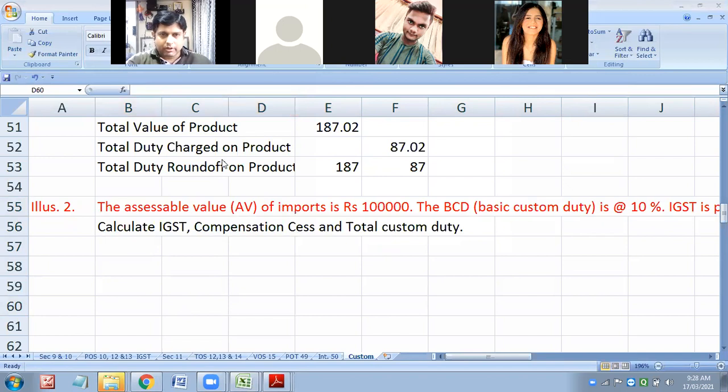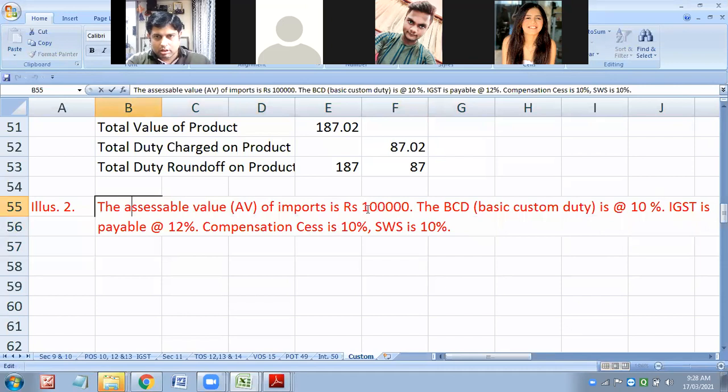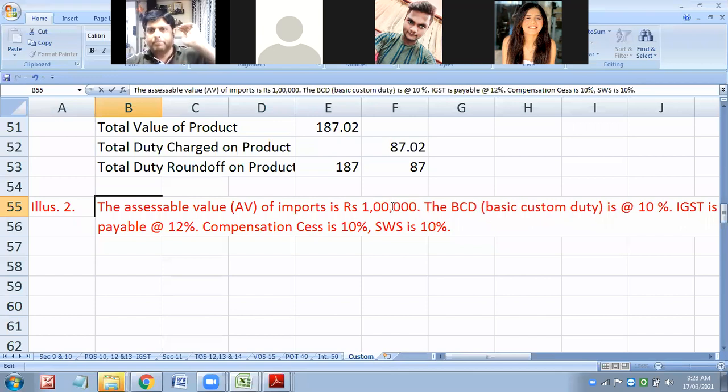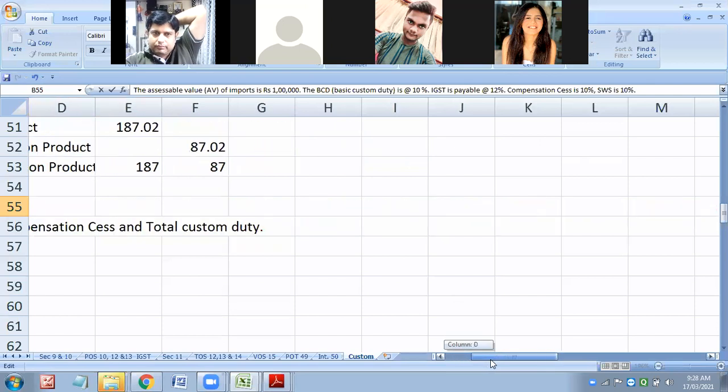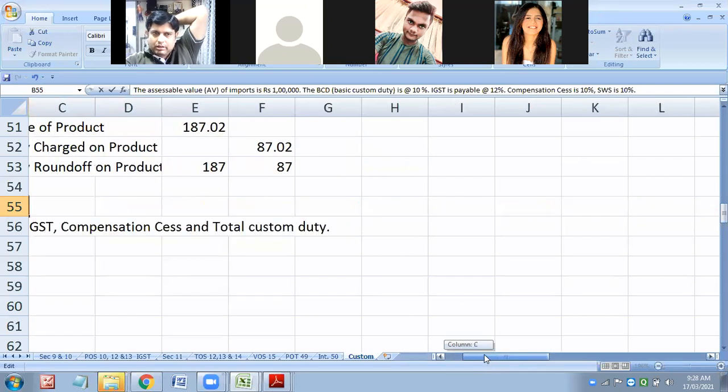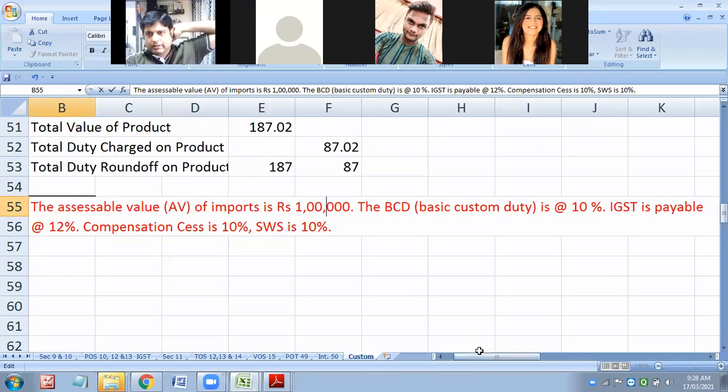So the value of imports is 1 lakh. BCD is 10%. IGST 12%. Compensation cess 10% and SWS 10%. Get me the answer.